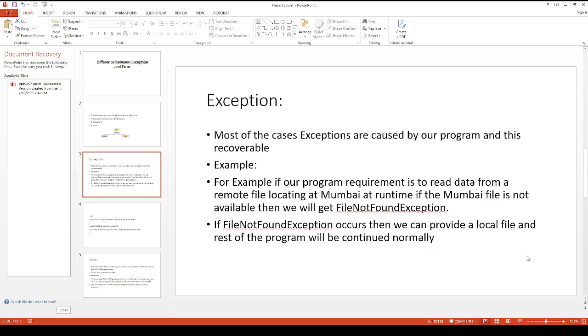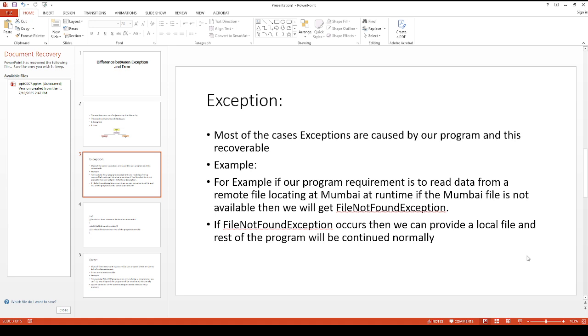In most cases, exceptions are caused by our program and they are recoverable. For example, our program requirement is to read data from a remote file located at Mumbai at runtime. If the Mumbai file is not available, then we will get a FileNotFoundException. If the FileNotFoundException occurs, then we can provide a local file and the rest of the program will continue normally.